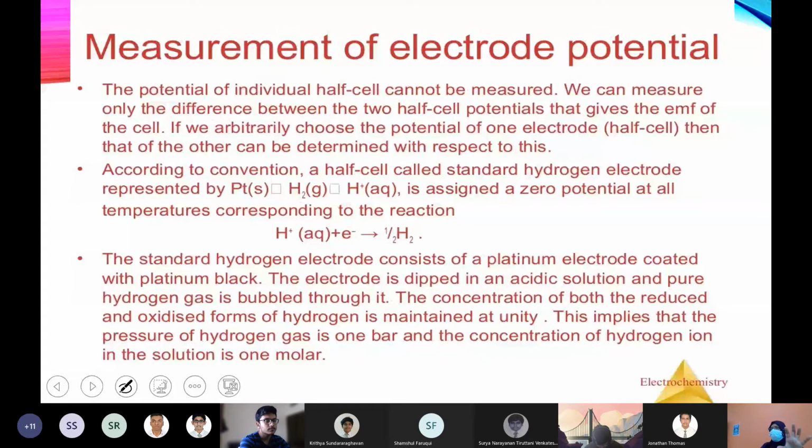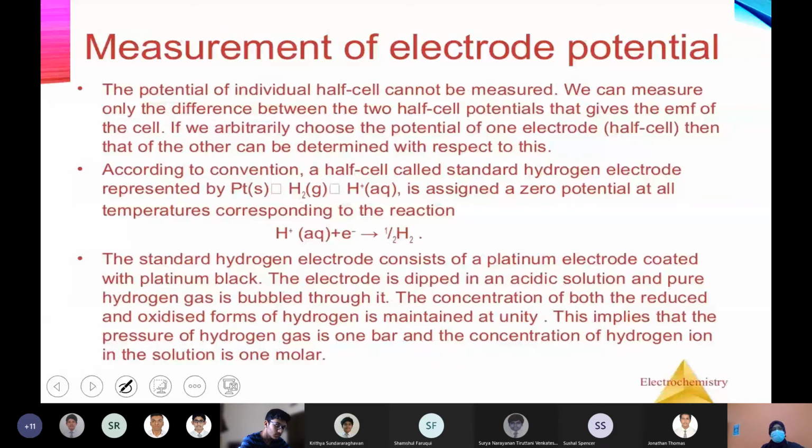So individual measurement is not possible for the electrode potential of a half cell. What you can do is always connect two half cells to find the total EMF. That means one half cell's value you should know so that the other one you can find out. That is why they fix the standard hydrogen electrode with a voltage of 0.0 volt, that is 0 as fixed, and connecting with that standard hydrogen electrode, they find the electrode potential of every other half cell.